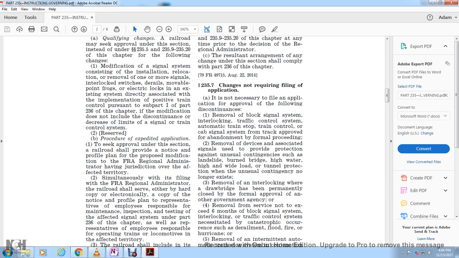It is not necessary to file an application for the following. 1, the removal of a block signal system, interlocking, traffic control system, automatic train stop, or train control cab signal system on track where abandonment has been formally approved. 2, the removal of devices associated with signals provided for protection against the usual contingencies such as landslides, burned bridges, high water, wide loads, or tunnel protection, where the unusual contingency no longer exists. 3, the removal of an interlocking where the drawbridge has been permanently closed with the formal approval of any other government agency.